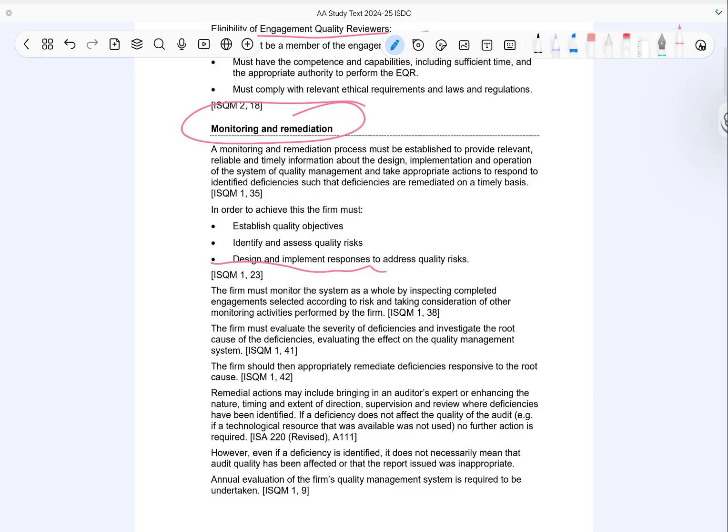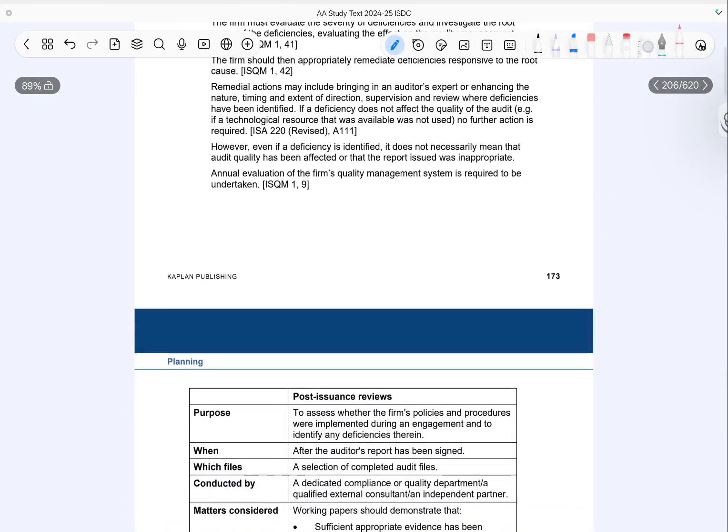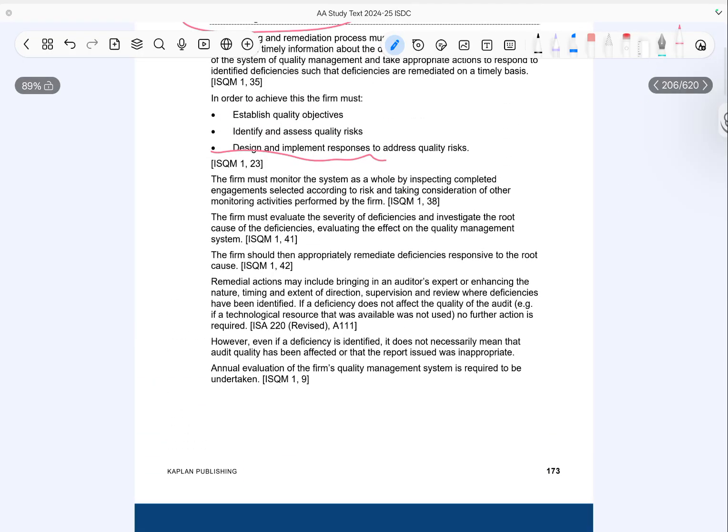The firm must monitor the system as a whole. This includes reviewing complete audit engagements, especially those selected based on risk. If deficiencies are identified, the firm must assess how serious they are and investigate the root cause. The impact of these deficiencies on the overall system must be evaluated. Once this is done, appropriate corrective actions must be taken. For example, this could include involving experts or increasing supervision and review. If a deficiency does not affect audit quality, no further action may be required. Also, identifying a deficiency does not automatically mean the audit opinion was wrong. Finally, firms are required to carry out an annual evaluation of their quality management system.